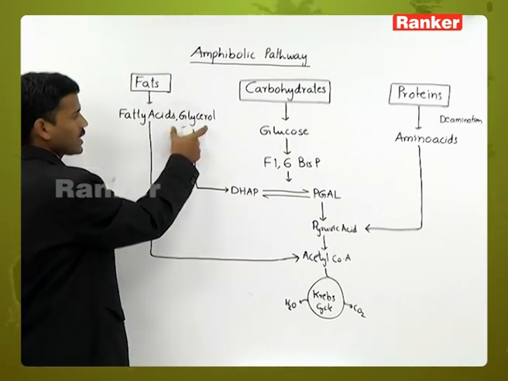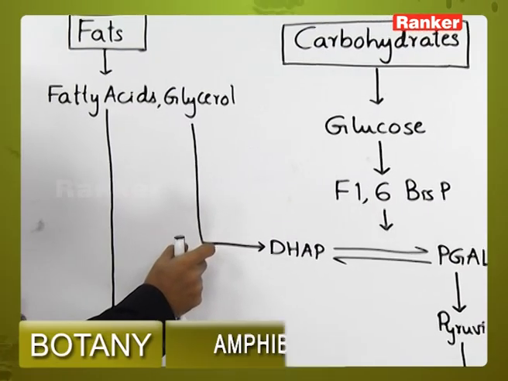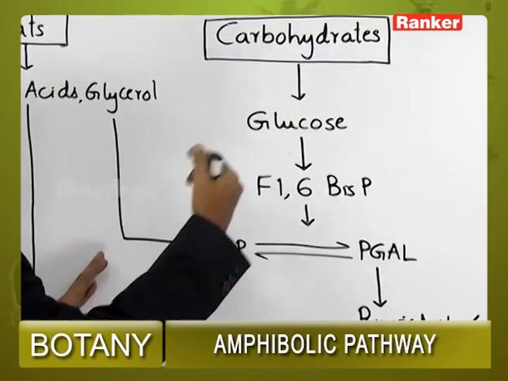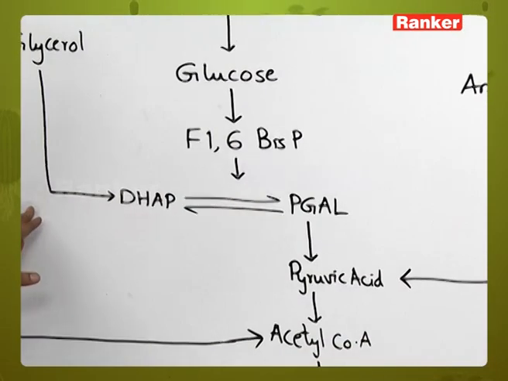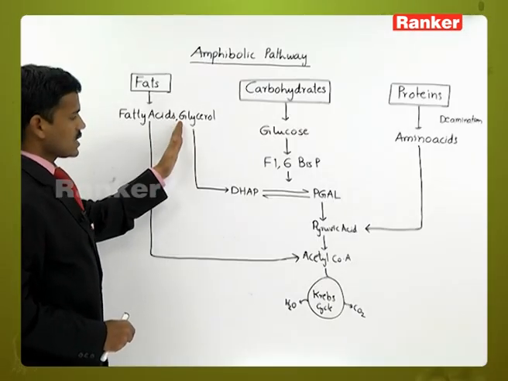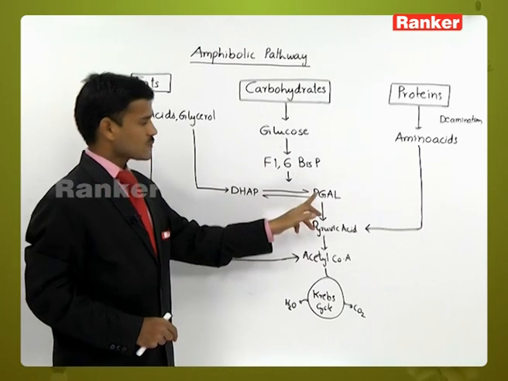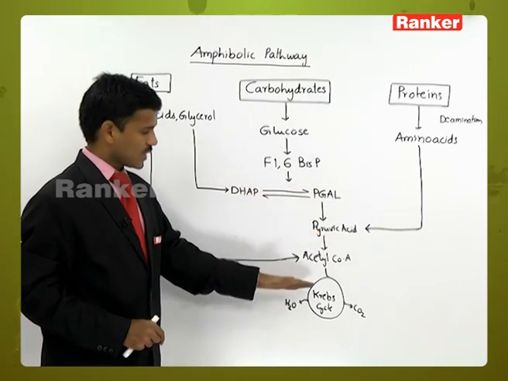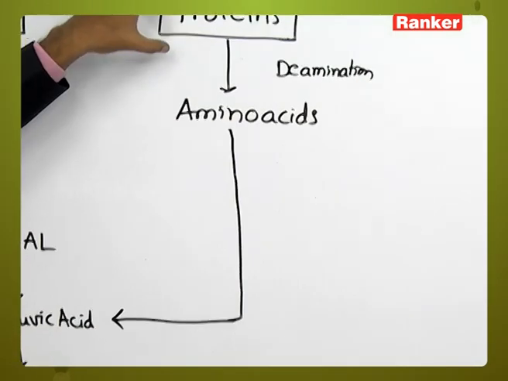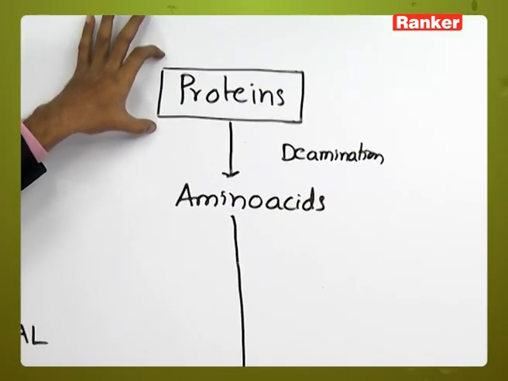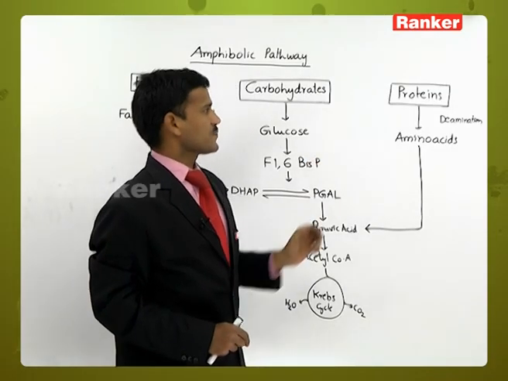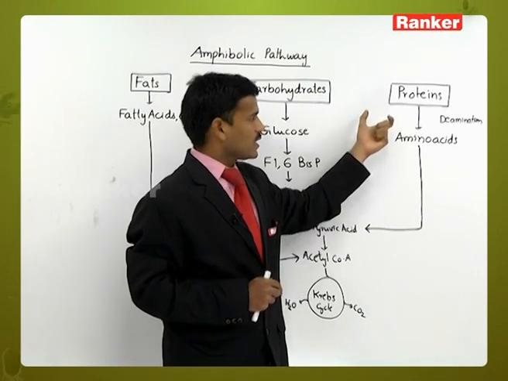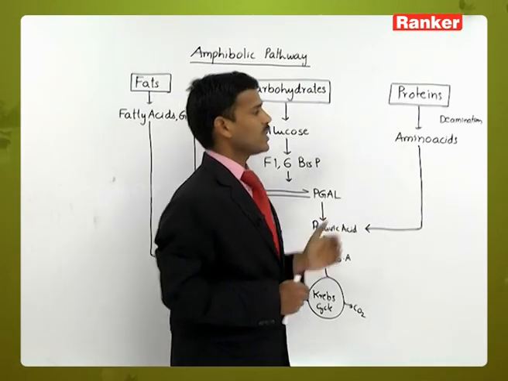In the same way, glycerol is first converted into dihydroxyacetone phosphate, and next it is converted into phosphoglyceraldehyde. So glycerol is converted into phosphoglyceraldehyde, and then it is involved in the aerobic respiration pathway. Next, proteins. Proteins also act as respiratory substrates. Proteins are digested by protease enzymes, and after digestion they are converted into different components.